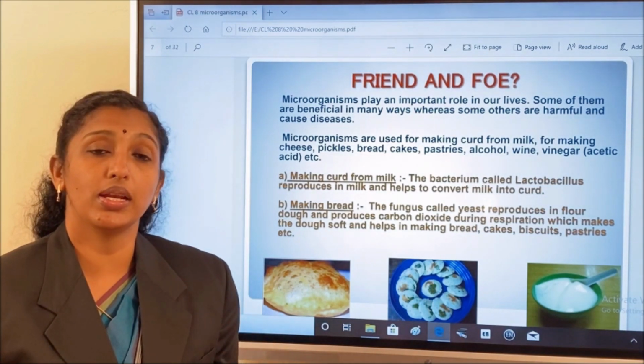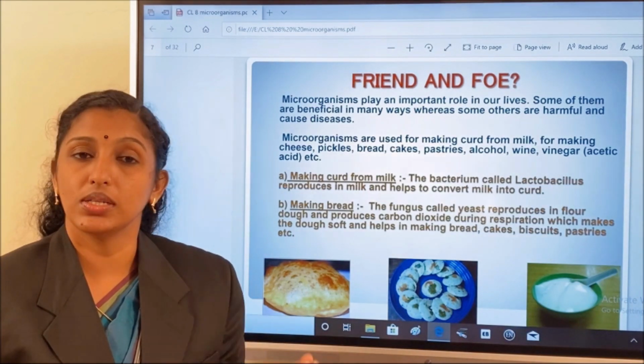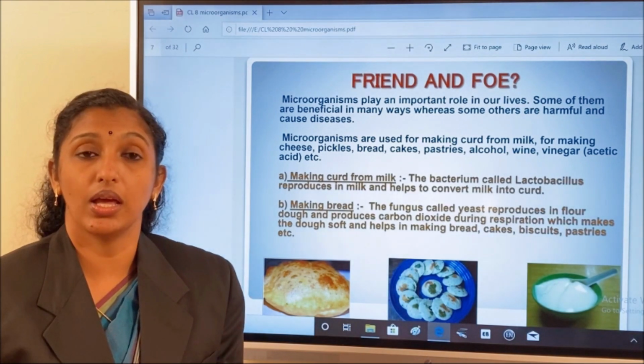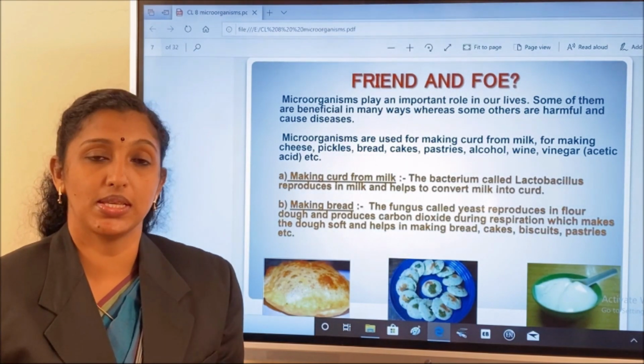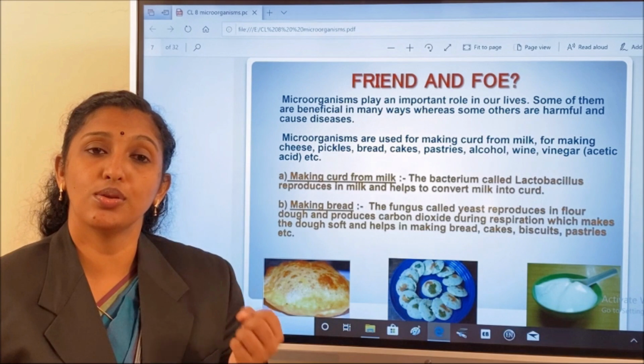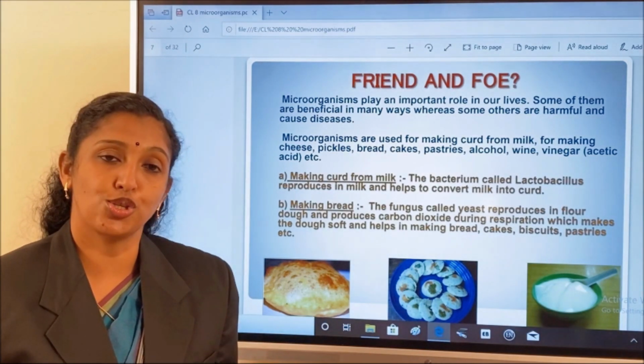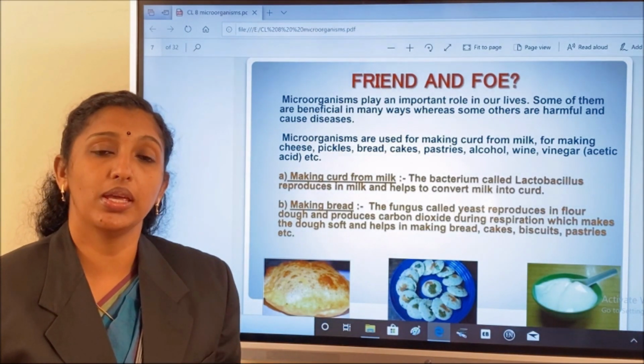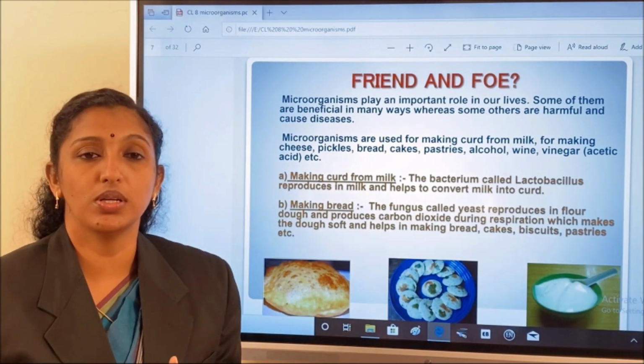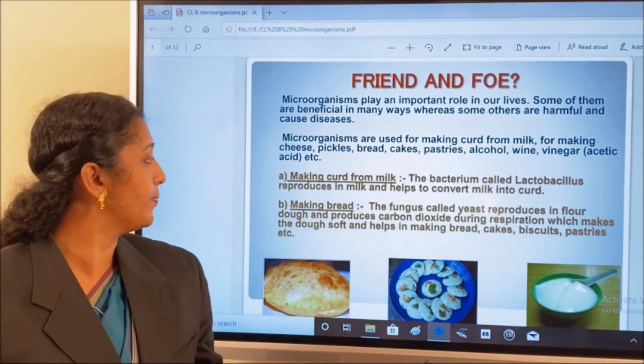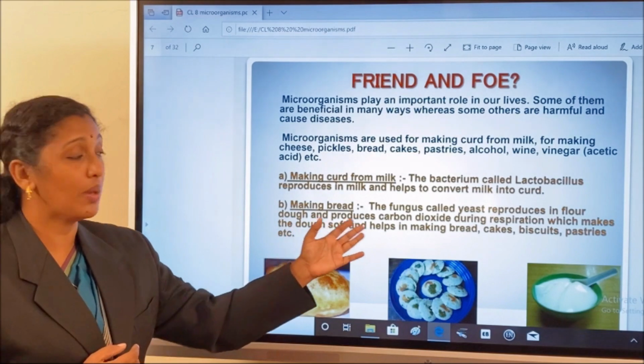Which organism helps in this curd formation? Your mother added 1 teaspoon of curd into that milk. That curd has a lot of lactobacillus. When she added it into that milk, this lactobacillus multiplies and helps to convert the milk into curd.